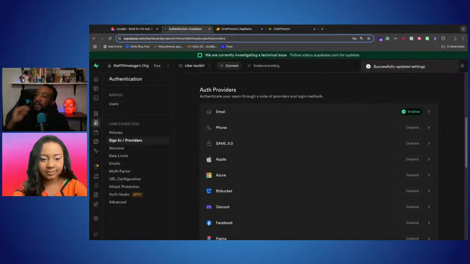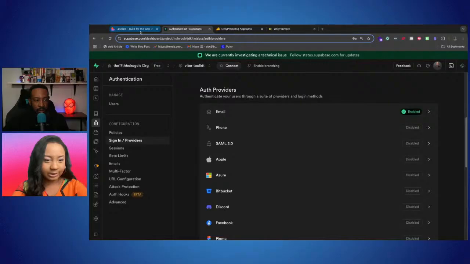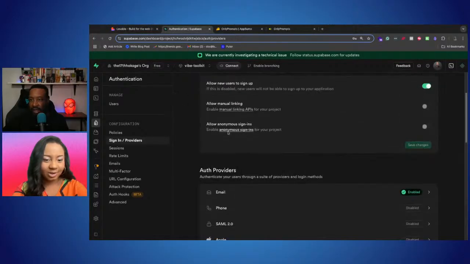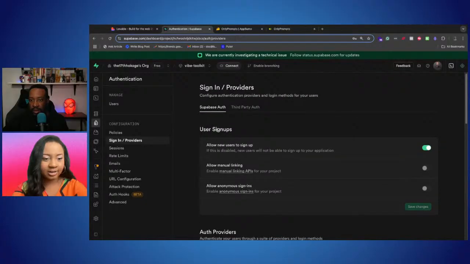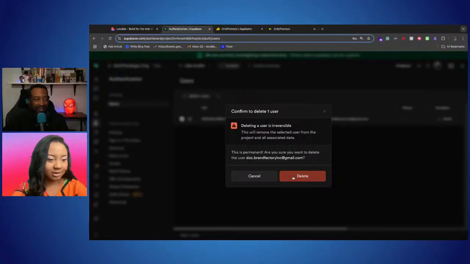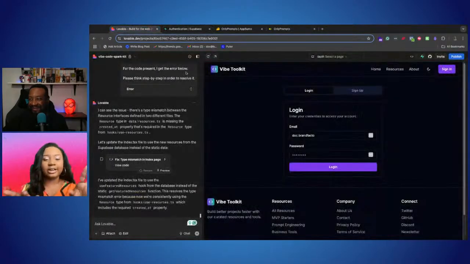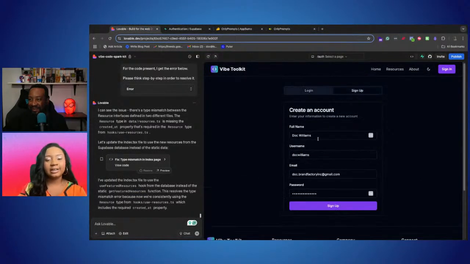Now, something that you shouldn't do, but we're going to do it to make it easier: click on manage users on the left hand side under authentication. You're going to want to delete yourself and sign up again. Don't do this in normal circumstances; you should turn off the confirm email first so you don't have to do this. But since we already did it, now you're going to sign up again.